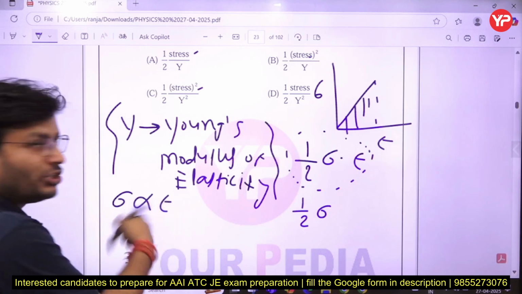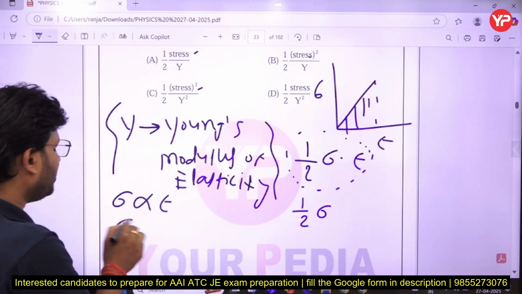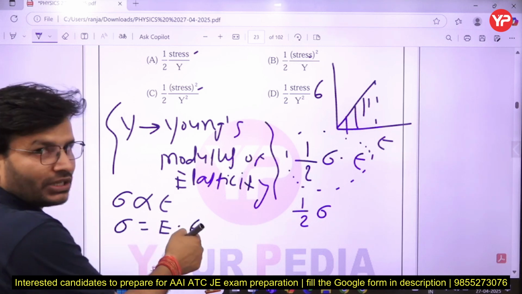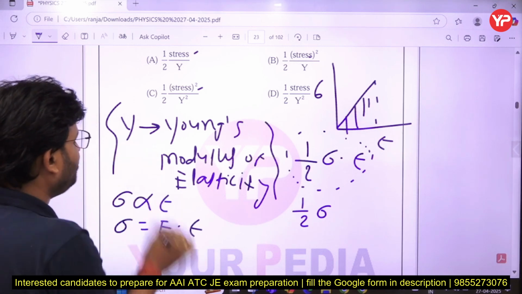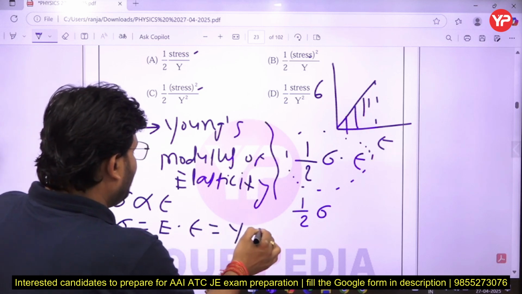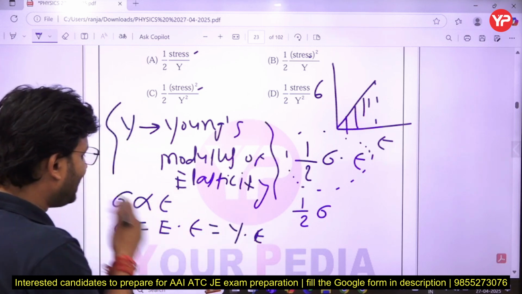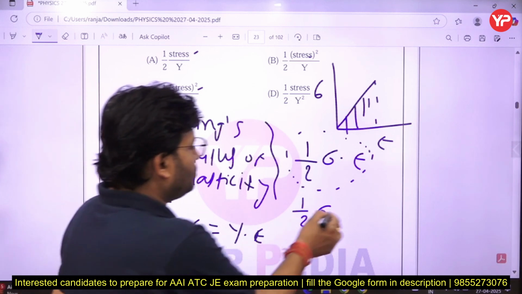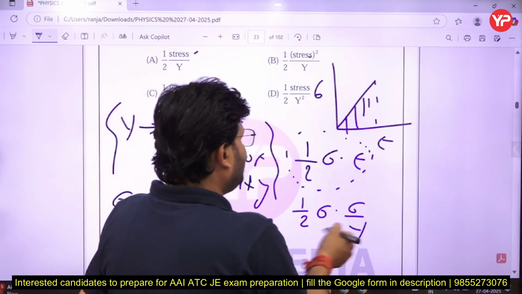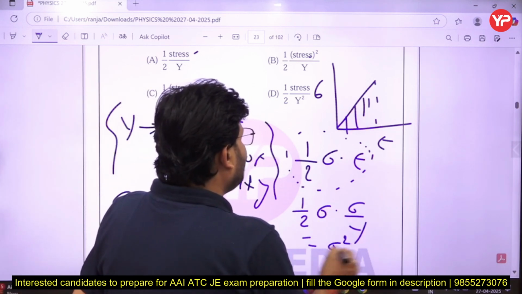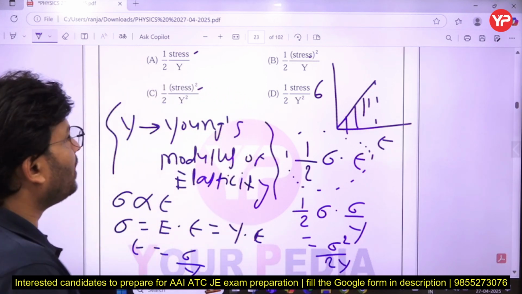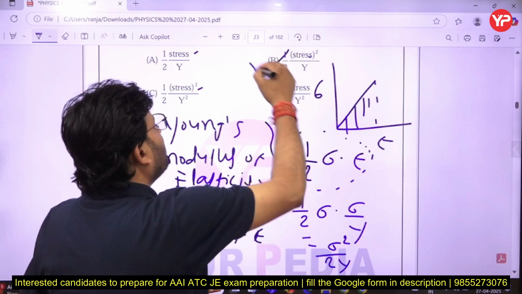According to Hooke's law, if you remove proportionality, it comes out to be E into epsilon, where epsilon is known as strain. Here instead of E they have used Y, so Y into epsilon. Instead of epsilon, can I write stress upon Y? Yes, sir. So we can say stress upon Y, stress square upon 2Y. So stress square upon 2Y? Yes, my dear friends, that is the right answer.